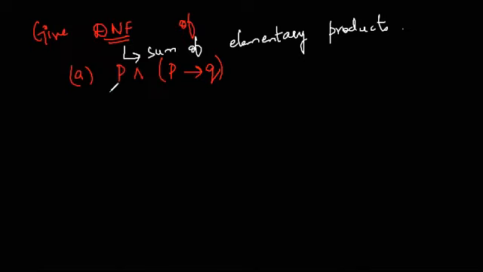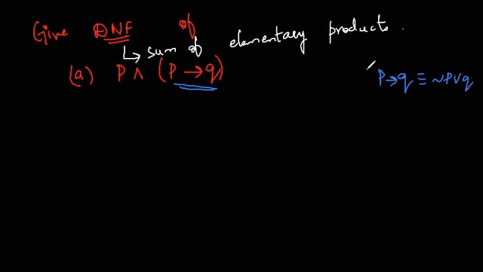This can be written as P and P implies Q. We have the symbol P, and the propositional formula P implies Q. This can be replaced, since P implies Q is equivalent to negation P or Q.